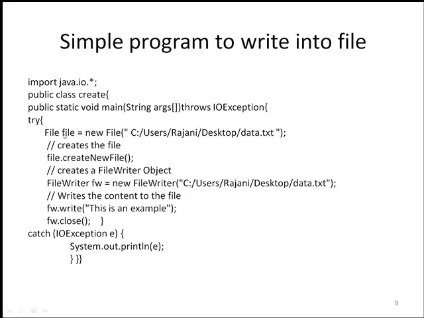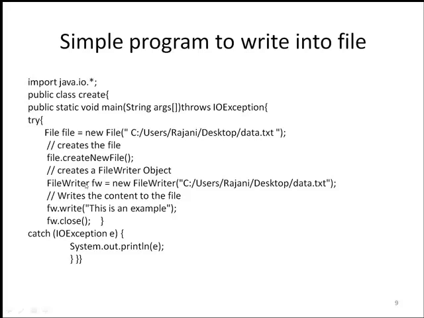Inside the try block, I will write code that has to execute. If any error occurs in the try block, that will be handled by the catch block. In the first line of the try block, I have written a File object to create a file in the specified path. Here I am going to create a file on my desktop. So this createNewFile method is used to create an empty file on my desktop, and the file name is data.txt.